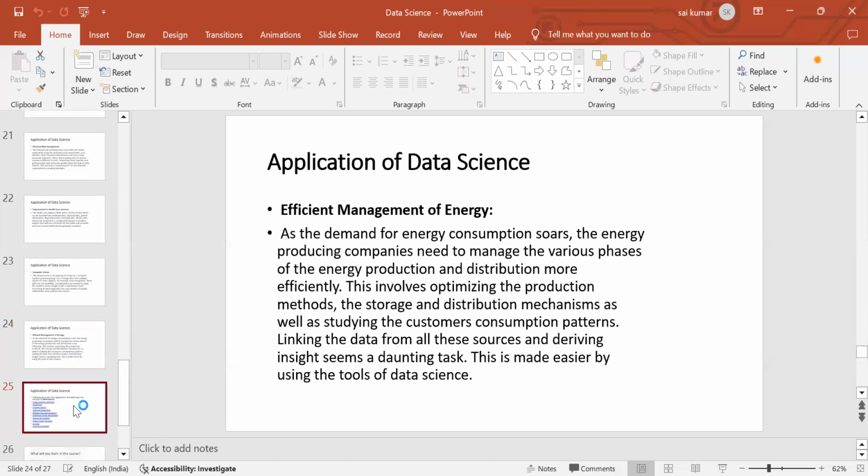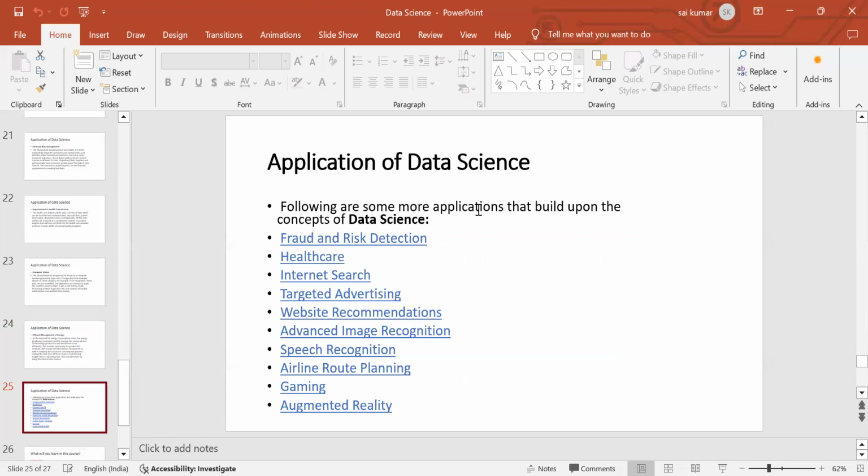Now let's see different areas of data science. The following are some more applications built upon the concepts of data science: fraud and risk detection, email spam detection, and healthcare. We already discussed healthcare. And internet search: we can flag that some websites are not good, and we cannot provide security on some web pages. We have experienced many of them. Maybe because teenagers mostly see this type of alert, this website is not good, and move away from some other websites.